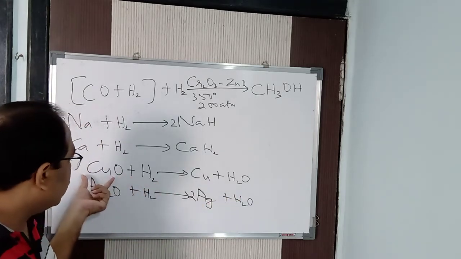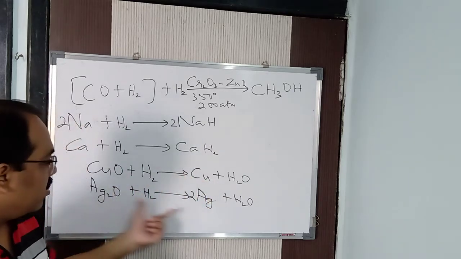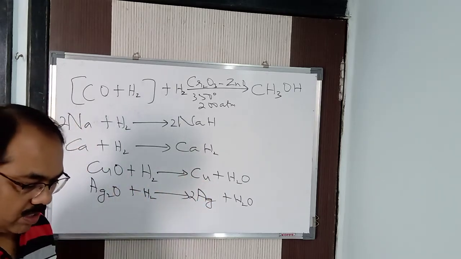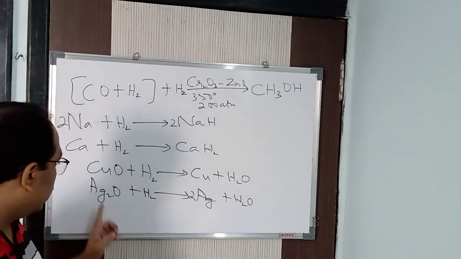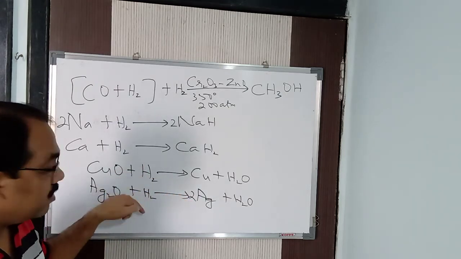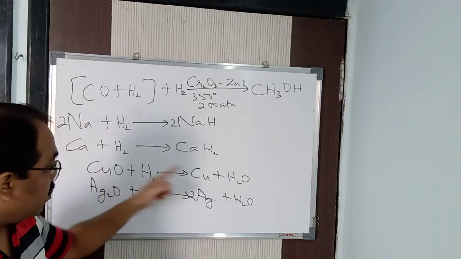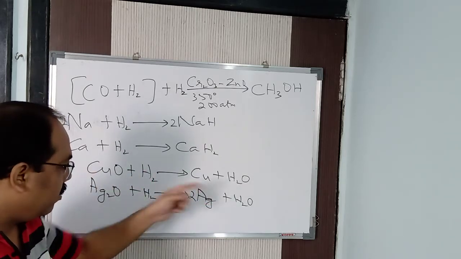You can see copper oxide is reduced to copper, it loses oxygen. Silver oxide is reduced to silver, it loses oxygen. Clear? So here silver oxide and copper oxide act as oxidizing agents, while hydrogen acts as a reducing agent, because it reduces copper oxide to copper. Copper oxide oxidizes hydrogen to form water.